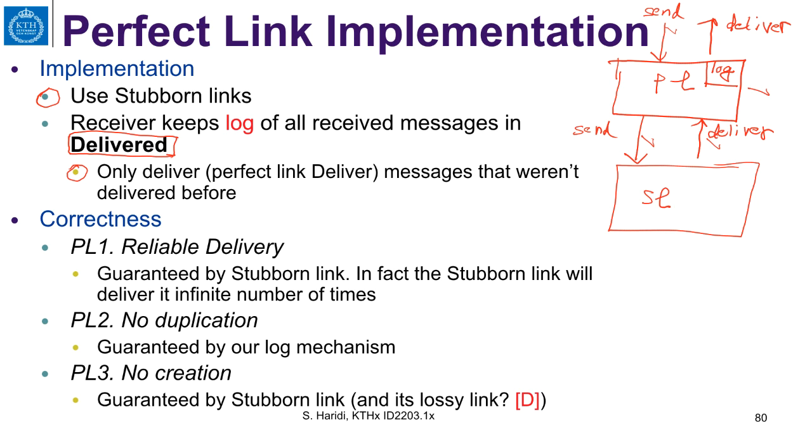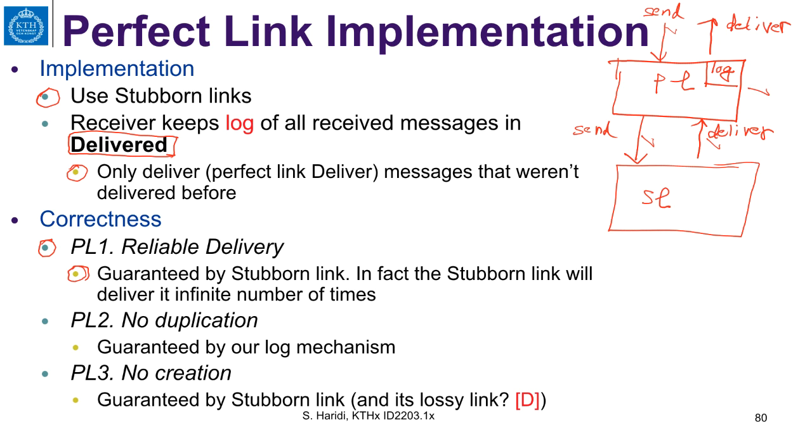And again, let us look quickly at the correctness property of this reliable delivery. This is guaranteed by the stubborn link. In fact, the stubborn link will deliver the same message an infinite number of times. So this was a stubborn link delivery property.